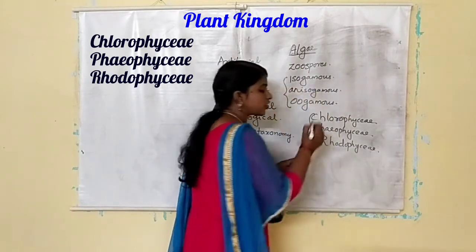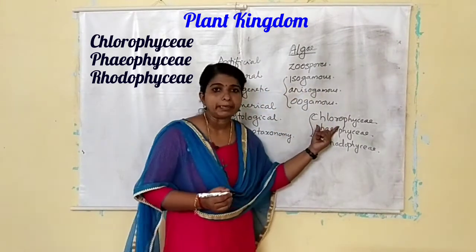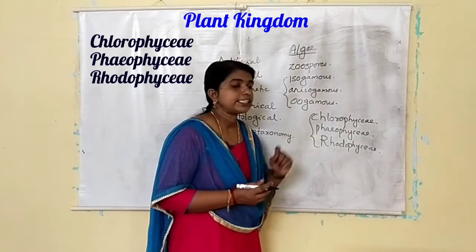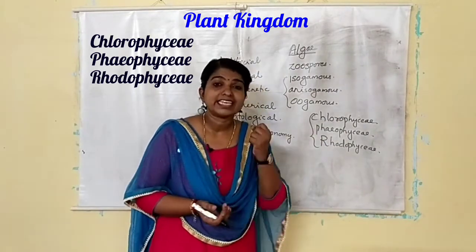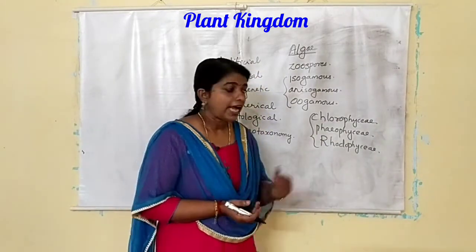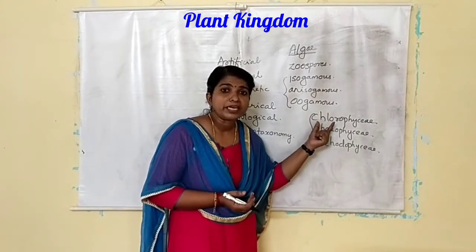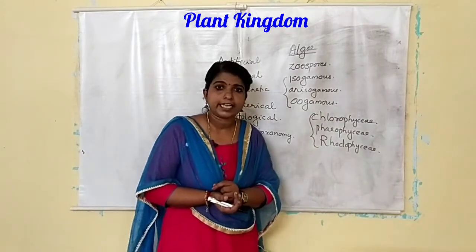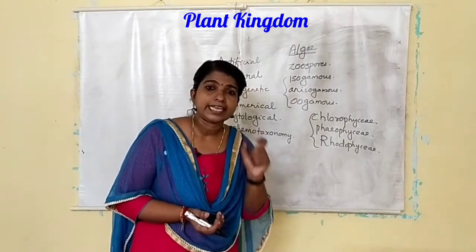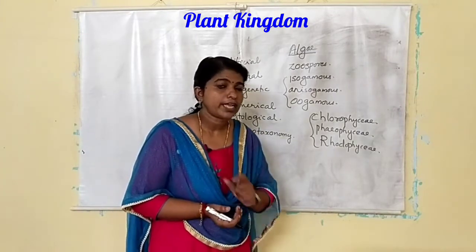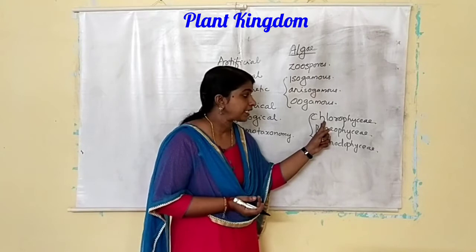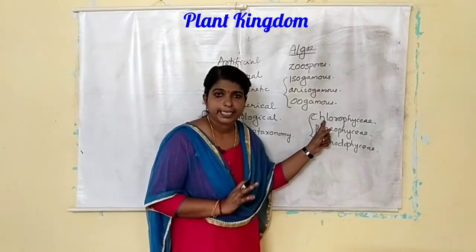This classification is based on the pigment. Chlorophyceae is generally known as green algae, and it contains the pigment. The predominant pigments in Chlorophyceae are chlorophyll A and B. Okay, chlorophyll A and B are present in the Chlorophyceae.